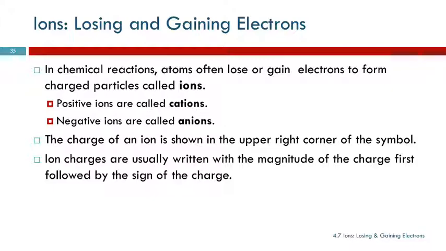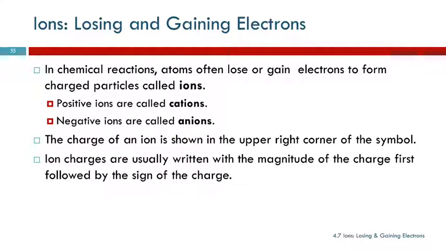And so there's another pair of things that correlate. You have to figure out how to remember. I like cats. I have positive feelings for cats. And so positive and cat go together in my mind. If you hate cats, that's not going to work for you. You'll have to figure out something else. If we look at these words, anion has an extra N in it, and that's the negative one. That might help.